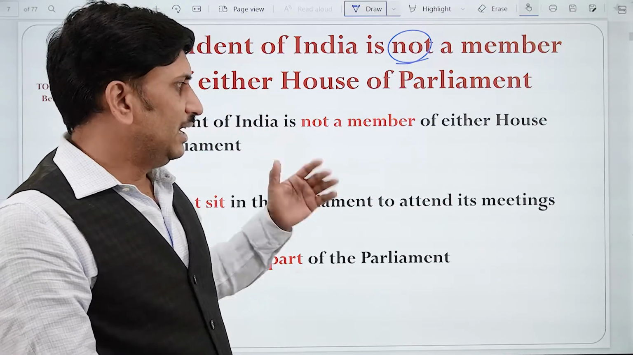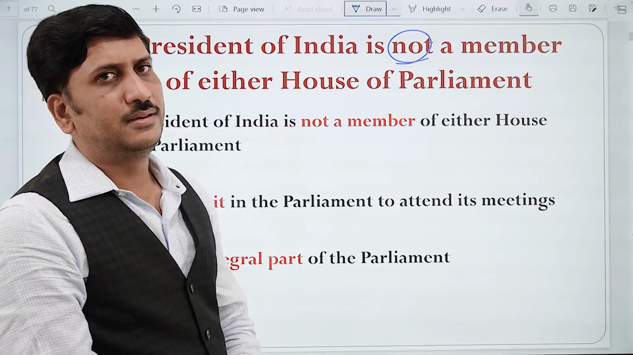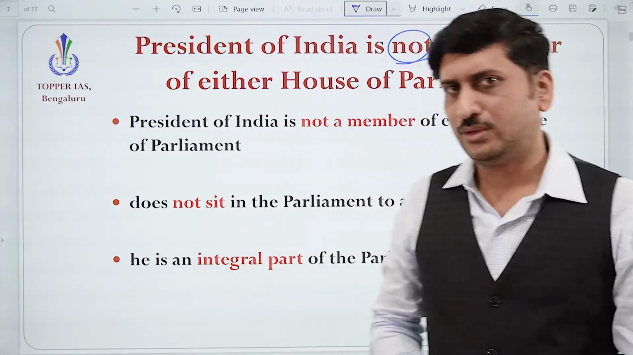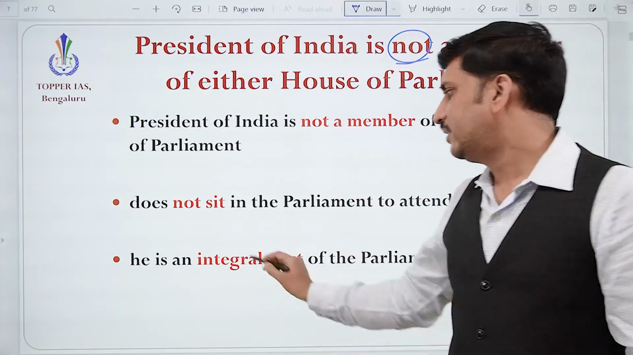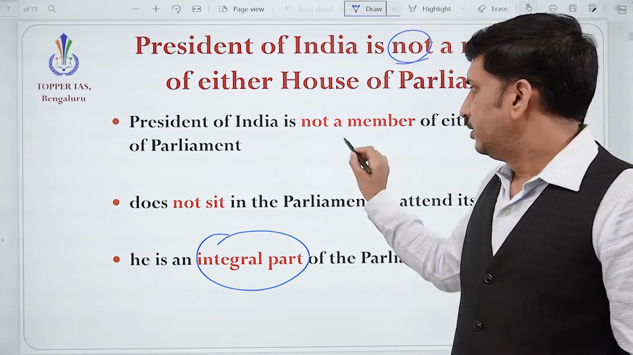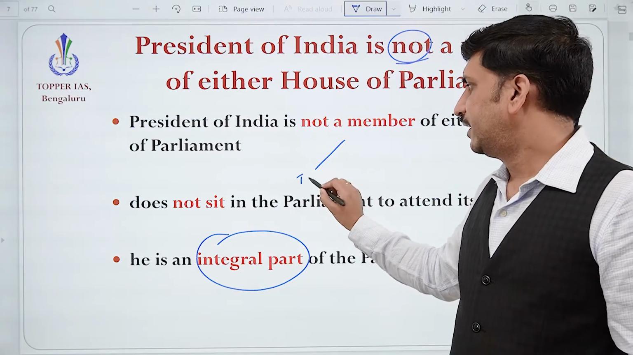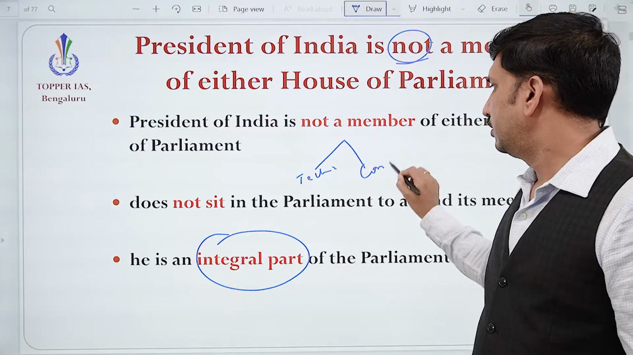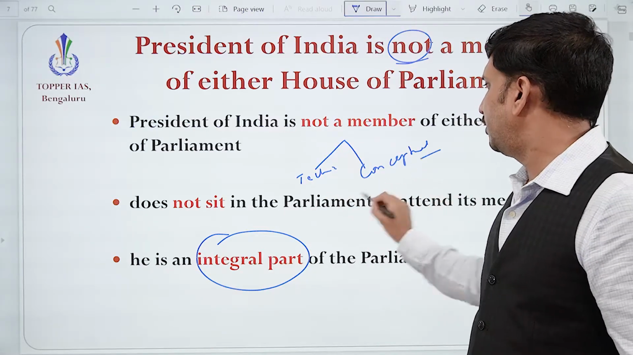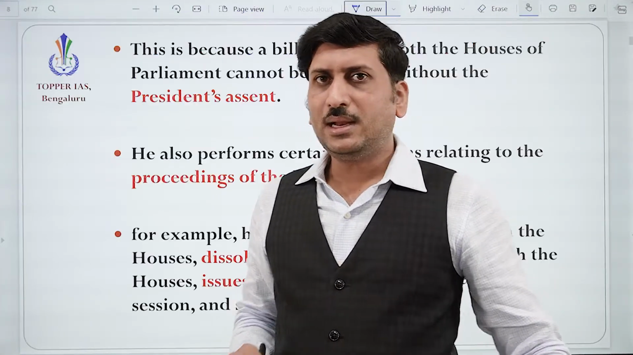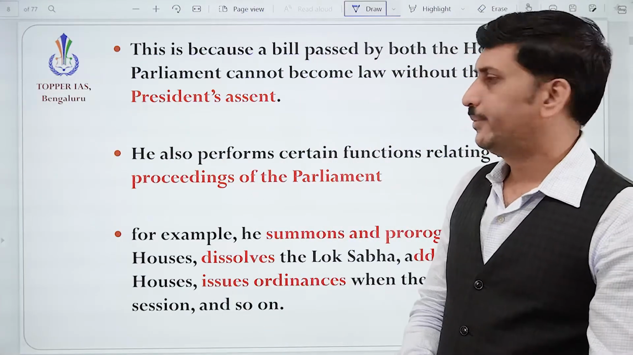But still, he is an integral part of Parliament. Definitely that question comes to your mind. Okay, so we'll answer that, from the technical point of view and also the conceptual point of view. From the technical point of view, we'll understand.